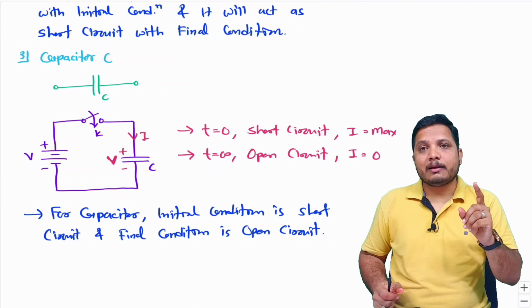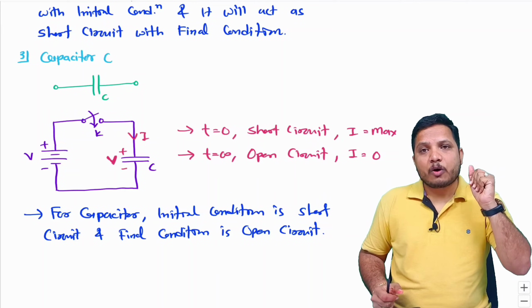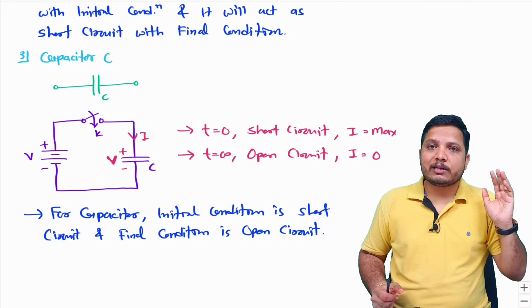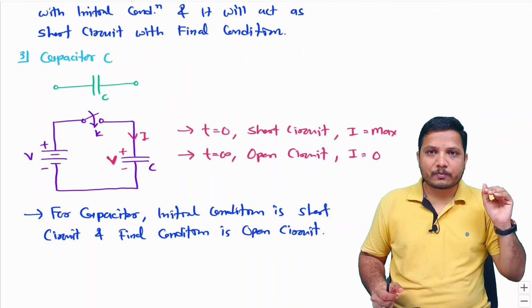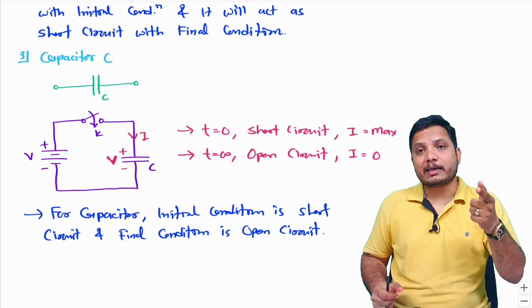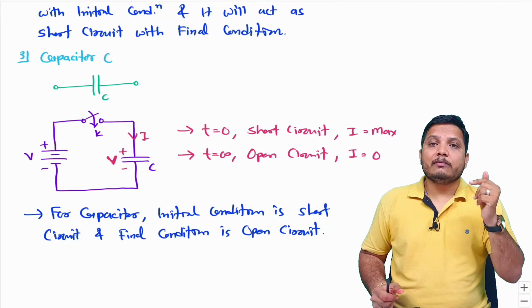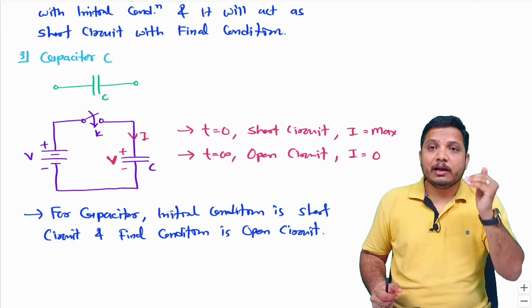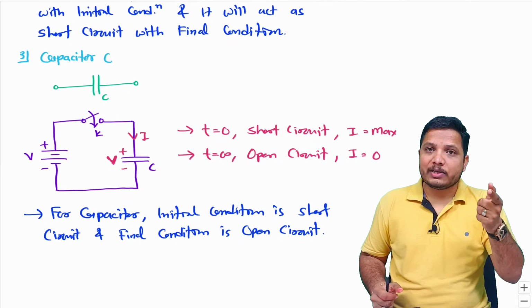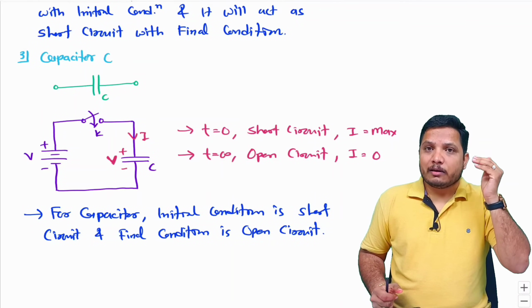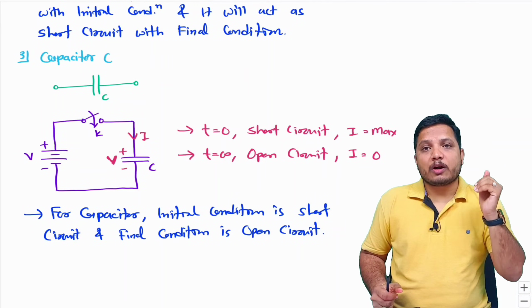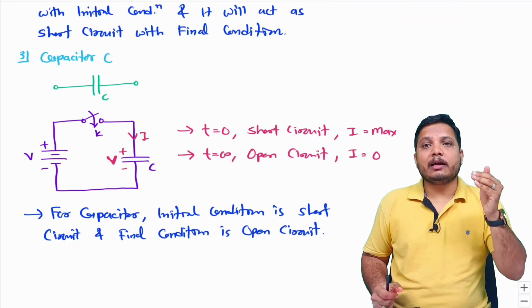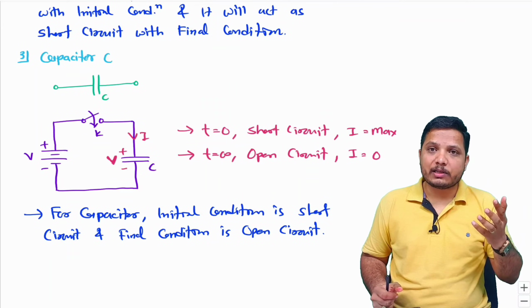A resistor will have constant initial and final condition, it will act as a resistance only. But the inductor will act as an open circuit for the initial condition and short circuit for the final condition. Capacitor will act as a short circuit for the initial condition and open circuit for the final condition.